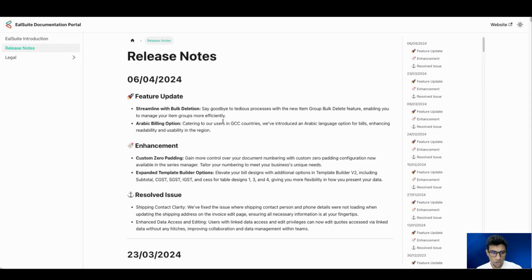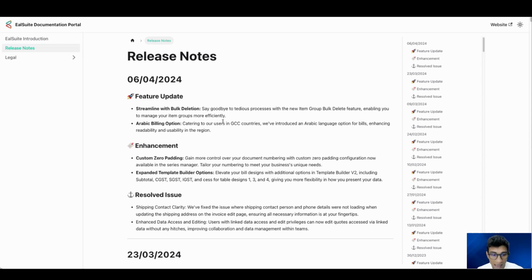Two resolved issues. First thing, shipping contact clarity. So we have fixed the issue where the shipping contact person and the phone number detail were not loading when updating the shipping address on the invoice edit page. So ensuring that all the necessary detail information is at your fingertips.